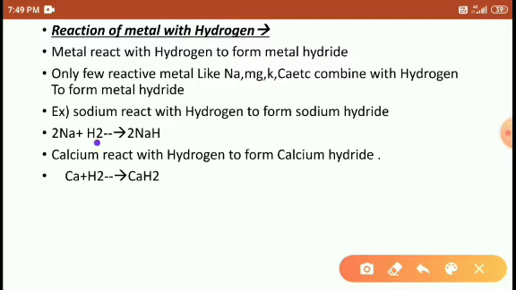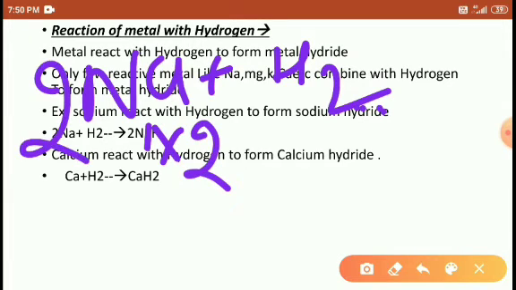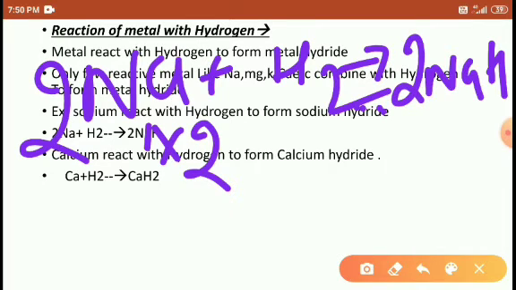Sodium reacts with hydrogen to form sodium hydride. Calcium reacts with hydrogen to form calcium hydride. Right, students? So this is the formula. Calcium valency is 2, that's why it reacts with 2 hydrogen to form calcium hydride. Sodium valency is 1, so hydrogen here is 2, so we multiply by 2. We use 2 sodium and 1 hydrogen molecule to form 2NaH. Right, students?